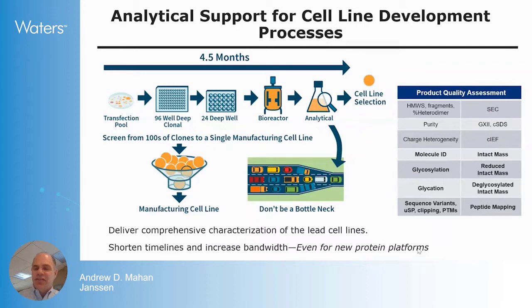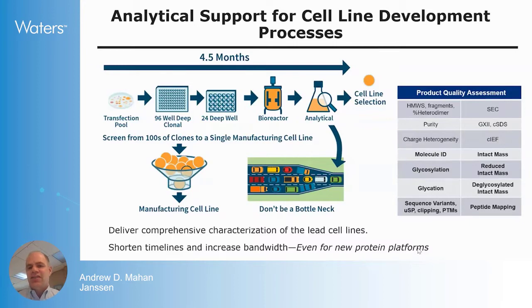So the focus of this presentation, as I show on the right on this table, is these bold, is to look at some of these more what we call platform assays, such as intact mass to confirm molecule ID, purity.